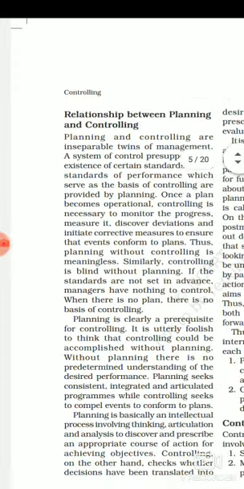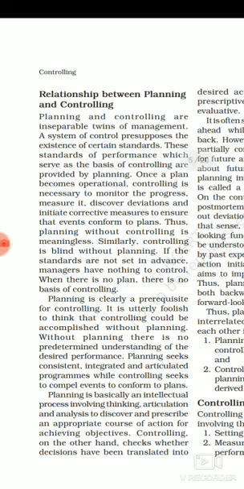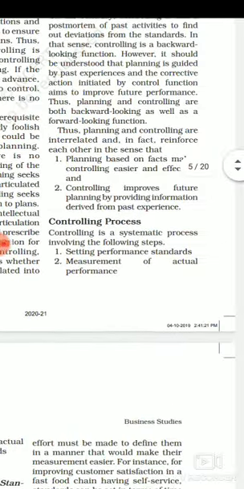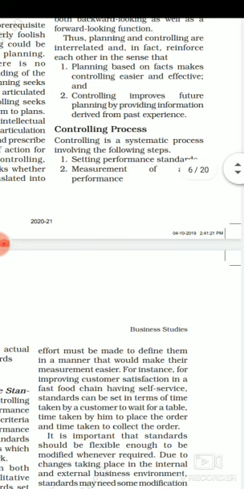Next, relationship between planning and controlling is deleted from your syllabus, so we will not be discussing this, and today we'll discuss the controlling process. Whenever we say controlling, there are certain steps which a manager has to follow in a controlling process. So the first step is setting performance standards.